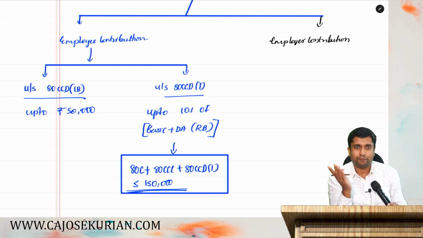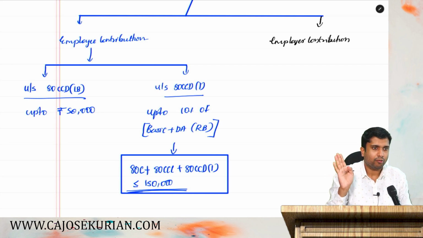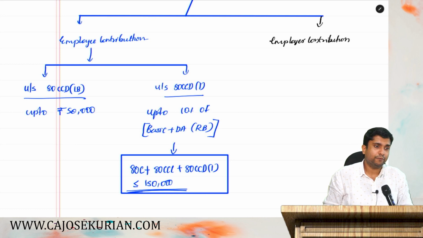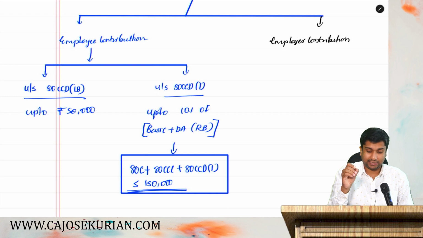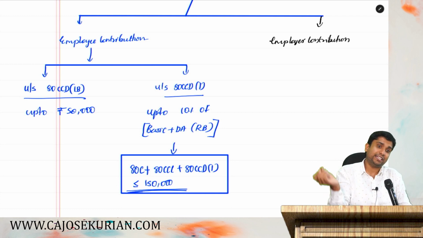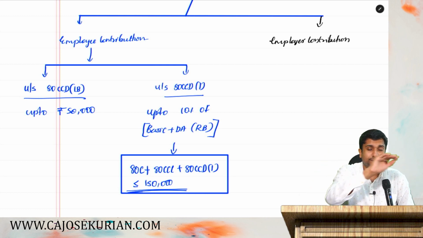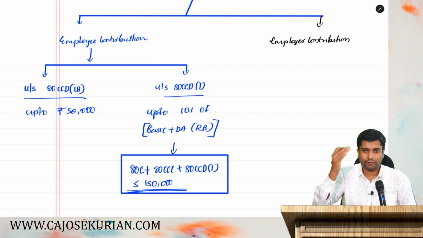Are you with me? From 80C, how much you have taken? 80 triple C, how much you have taken? Irrelevant. What you need to do is overall deduction shall be maximum 1,50,000. That's what you are supposed to write in the exam. Don't write 80C plus 80 triple C plus 80 CCD subsection 1 equal to 1,50,000 straight away. You need to compute it under each section, subject to their own ceiling limit. Or at the end of the working note or at the end of the question, you have to write maximum deduction shall be subject to 1,50,000 rupees.